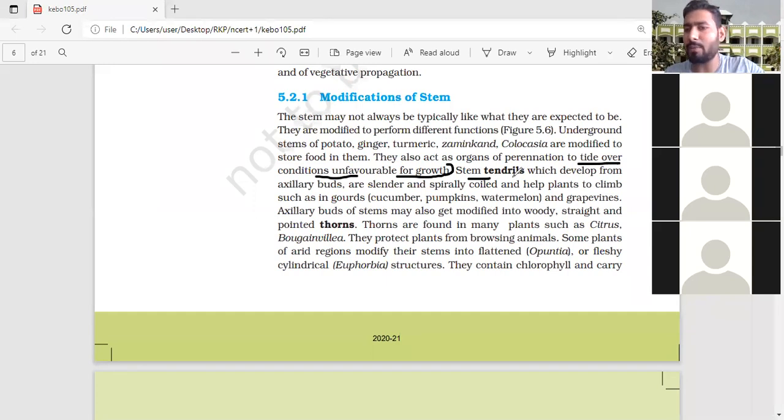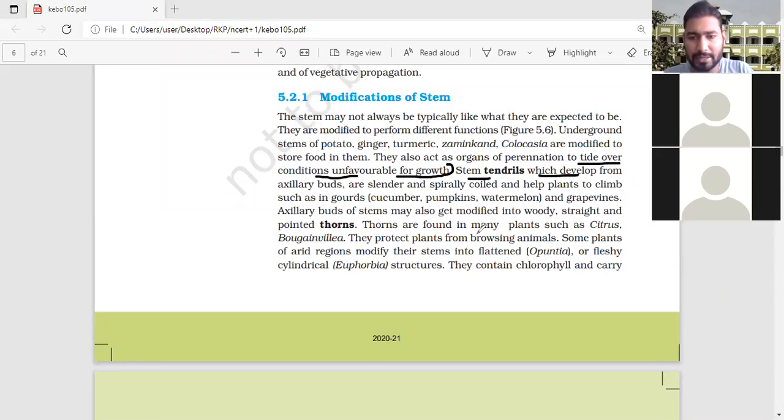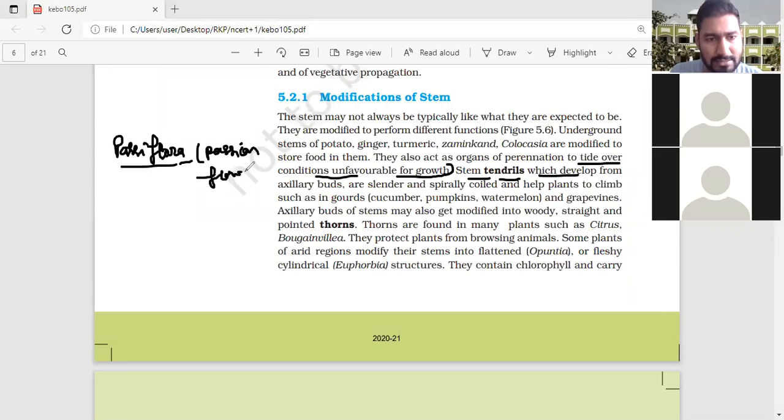Now stem tendril, this is an aerial modification. Stem tendril develops from the axillary bud. It is an aerial modification which we will discuss later, because now we are talking about the sub-aerial modification. So leave sub-aerial modification; we come to aerial modification because it will come later. In aerial modification, they have given the stem tendril. Stem tendril is found in Passiflora, that is passion flower.